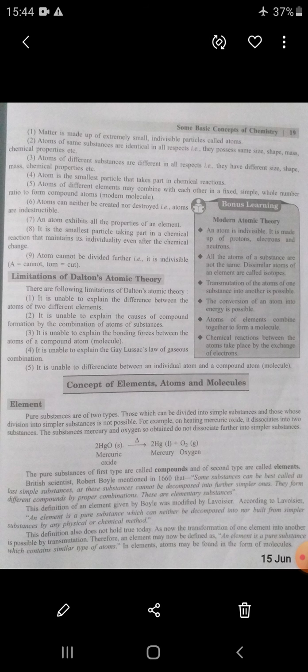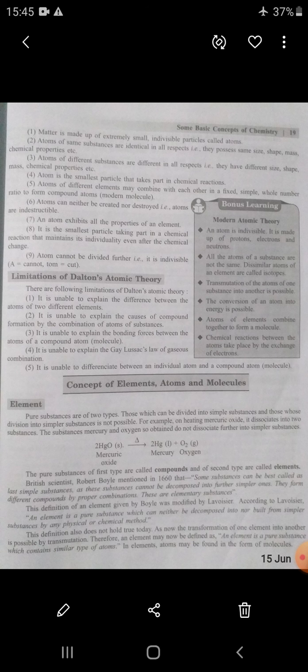Means pure substances which can be divided into further simple substances are called compounds, and those substances which are not divided into simpler substances are called elements.